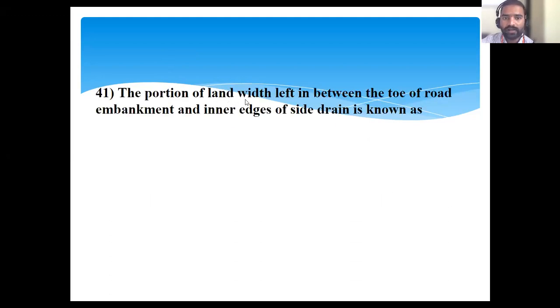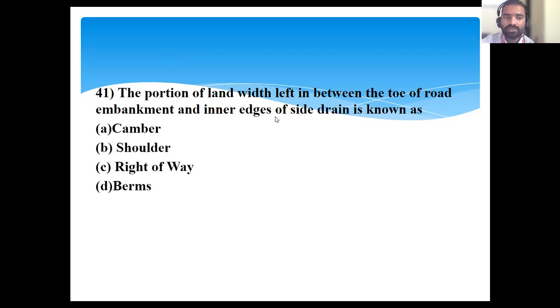The portion of a land width left in between the toe of the road embankment and inner side of the side drain. Answers are camber, shoulder, right of way, berm. Answer is berm. Berm is the portion of a land width left between the toe of the road embankment and the inner edge of the side drains.